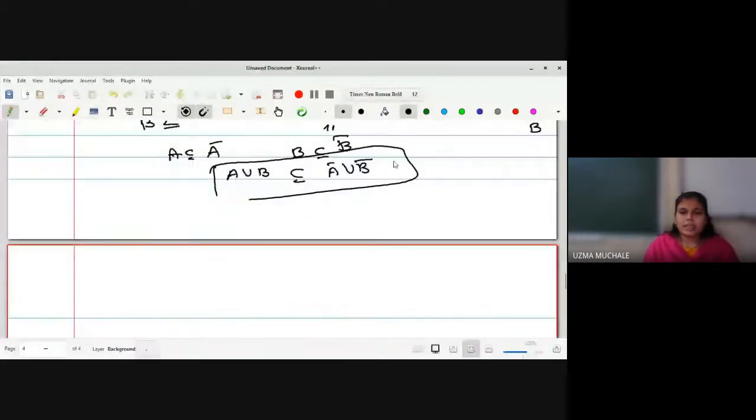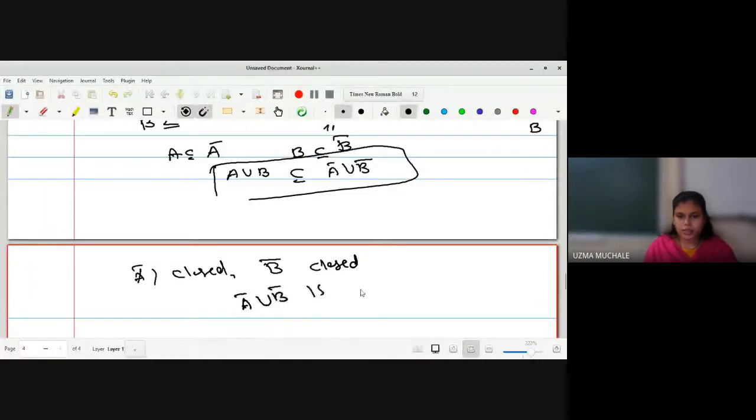Now we know that the union of two closed sets is a closed set. If A bar is closed, B bar is also a closed set. I can say that A bar union B bar is also a closed set.